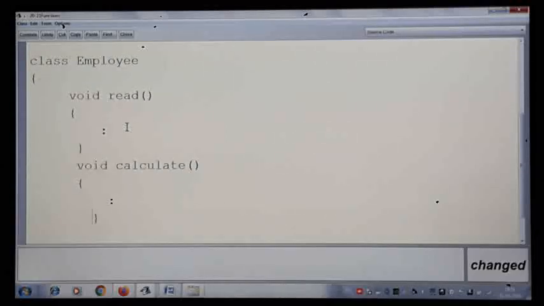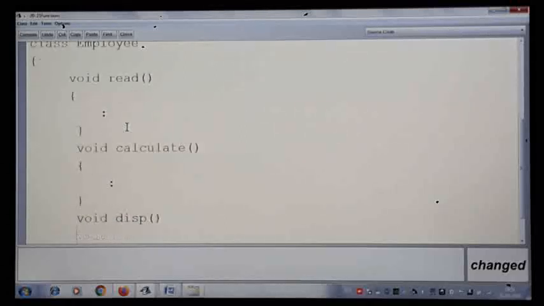After we read and after we calculate, I want to display the information about the employee. Maybe their payslip information I want to display or something like that. So display I'll write in one more method.